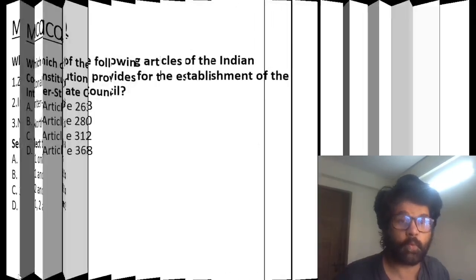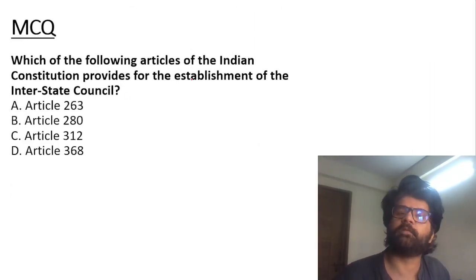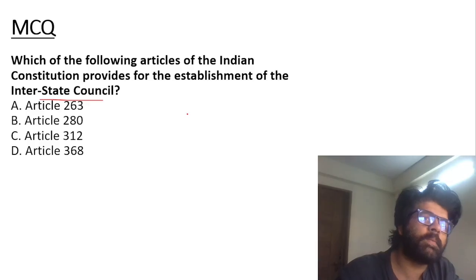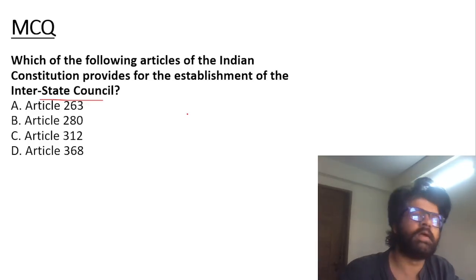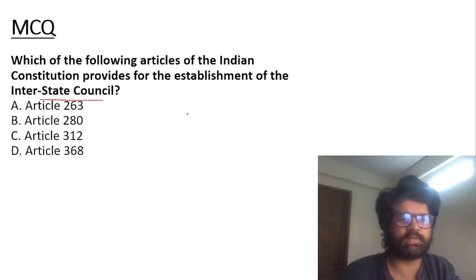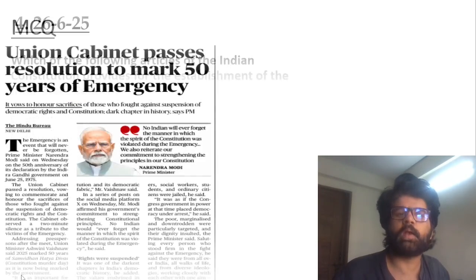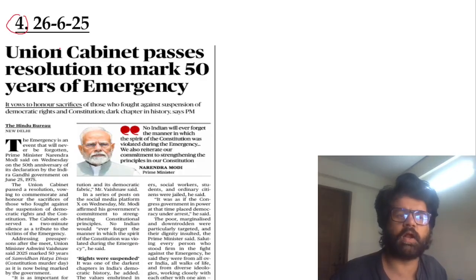Really good. Pause me whenever you see the question. Which article provides for establishment of interstate council? Some things I feel like even current affairs helps you in remembering stuff, static things like interstate council articles, etc. So the answer is A, 263. Really good. Next article, fourth most important article.